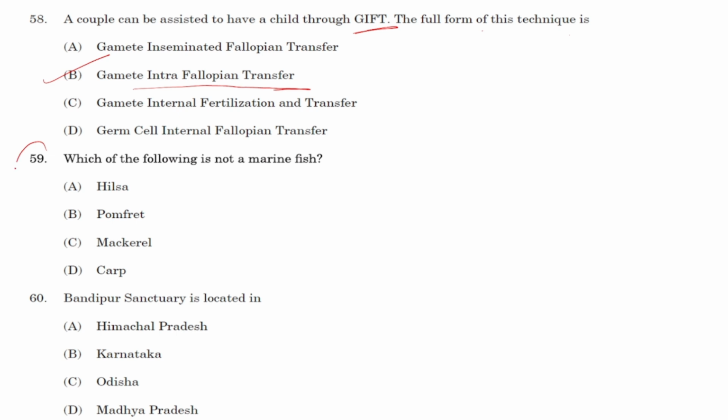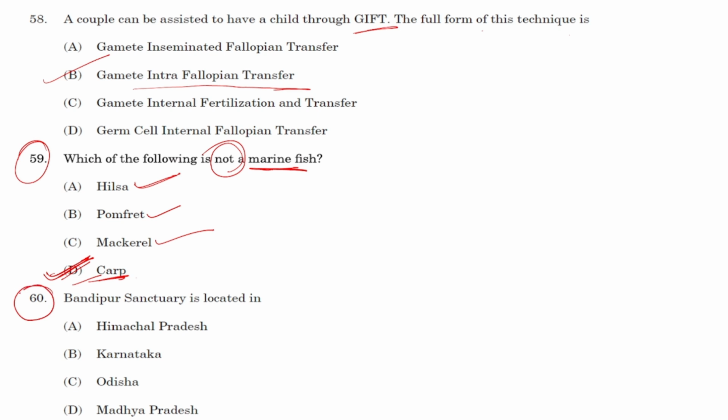Okay, next question number 59. Which of the following is not a marine fish? Okay, hilsa fish, that is marine. Pomfret is also marine. Mackerel is also marine. Carp is a freshwater fish. The answer for this will be option D, that is carp.